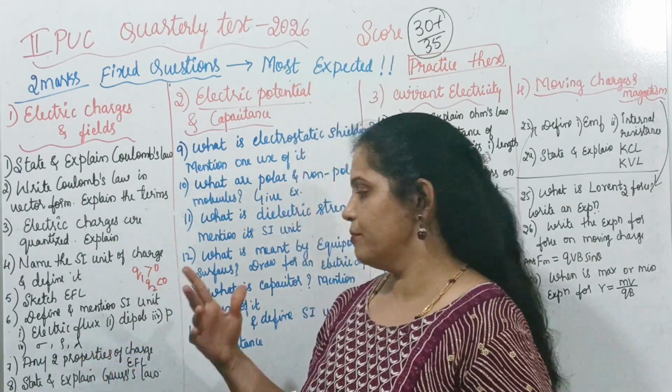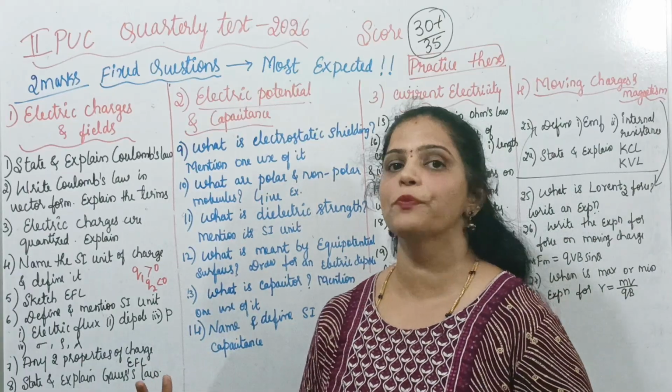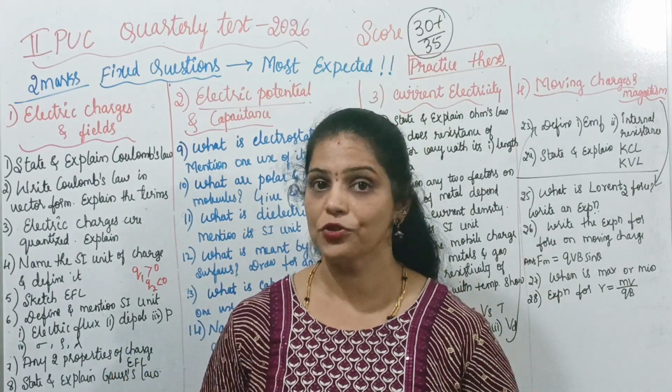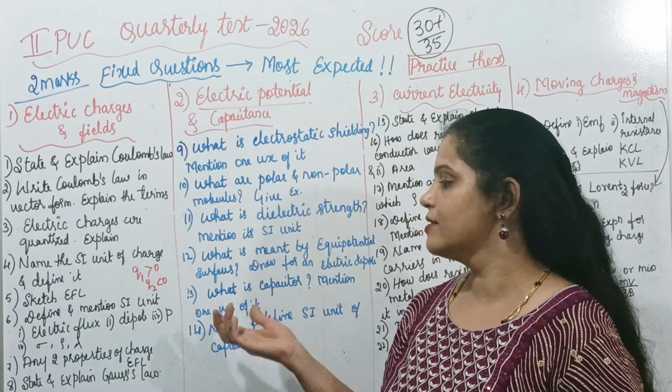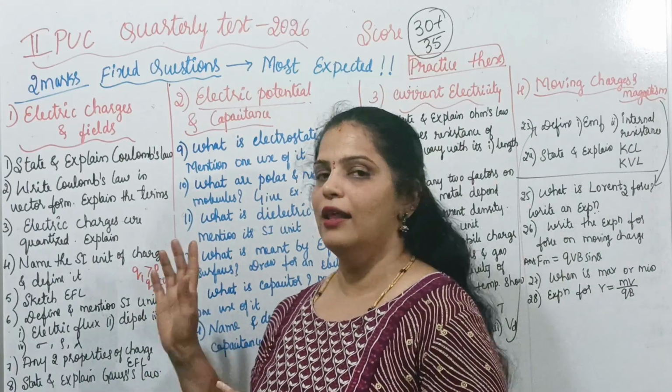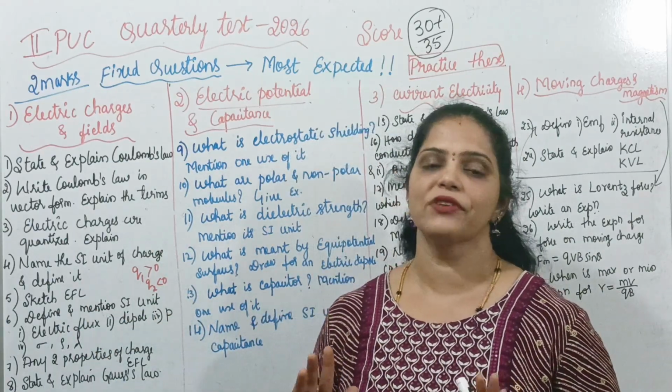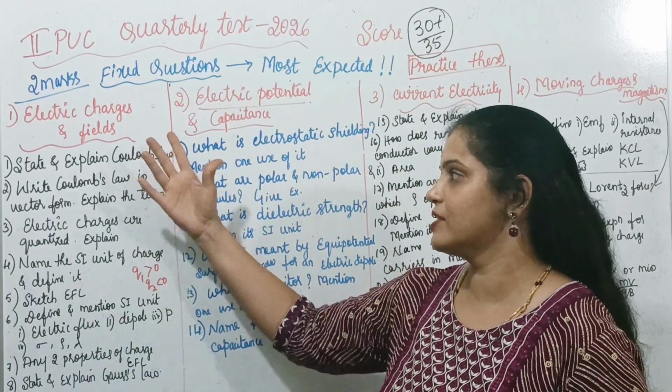Along with this, mention any two properties of charge or mention any two properties of electric field lines. State and explain Gauss law. Like this, most expected questions I have listed out here from the first chapter.